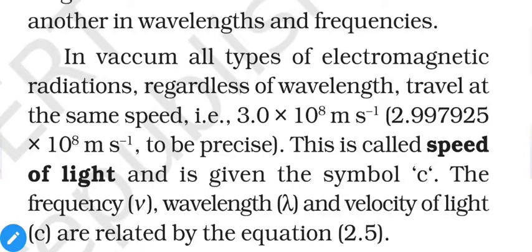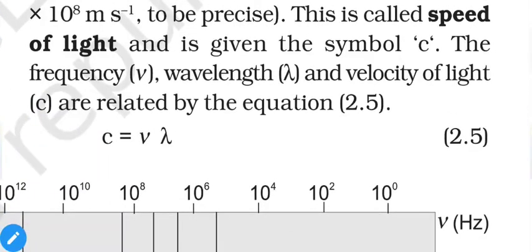So when we apply different types of electromagnetic radiation in vacuum, all of them will travel at equal speed, no matter what the wavelength is. The symbol of the speed of light or constant is c. The frequency, wavelength and velocity of light are related by equation 2.5. So c is equal to ν λ, that means frequency into wavelength is equal to the speed of light, and this is constant for each and every light or electromagnetic radiation.